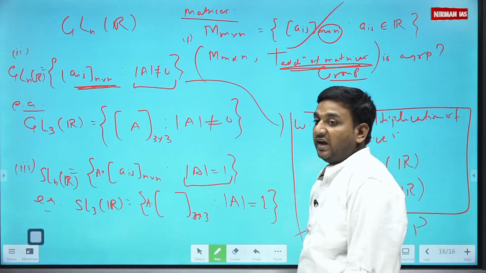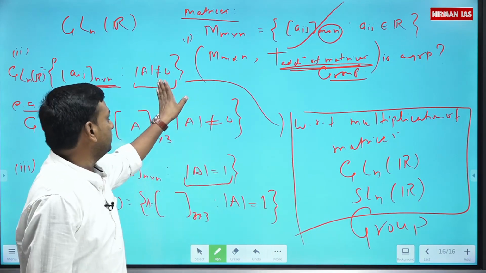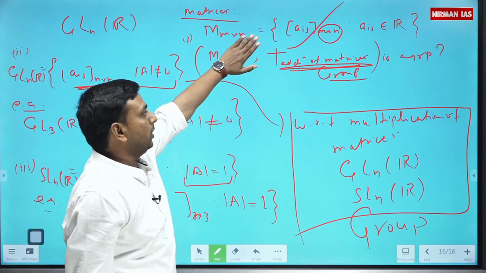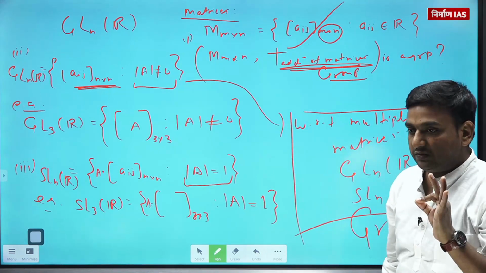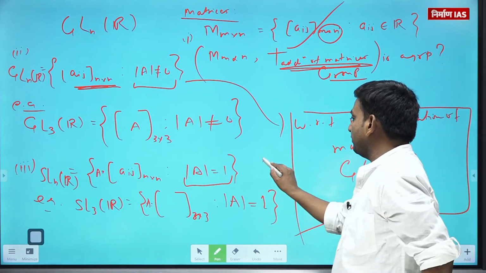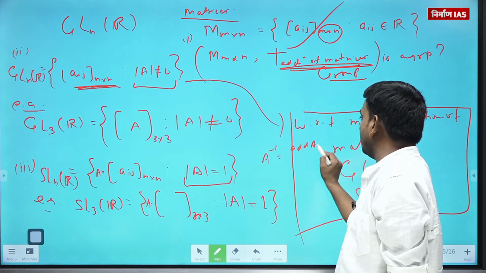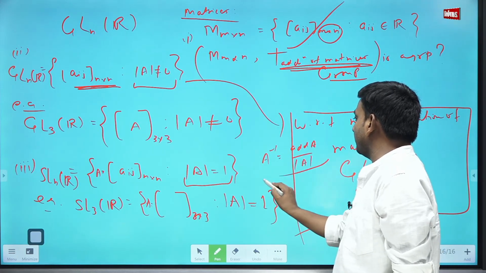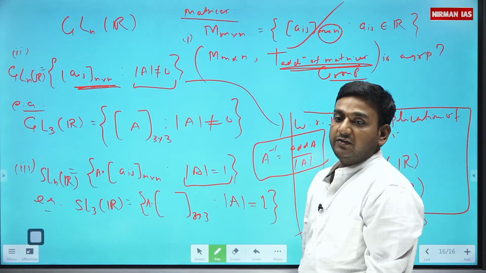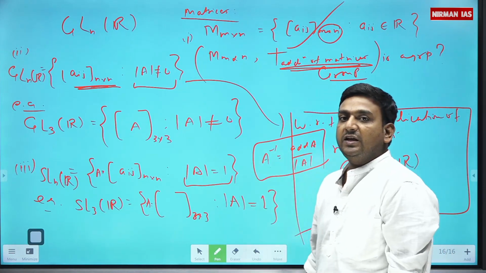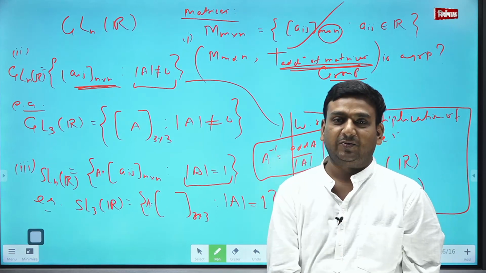If you have some square matrix and its determinant is not given as non-zero, then we will not talk about a group with respect to multiplication, because as you know, A inverse is the adjoint of A upon the determinant of A. So with respect to multiplication, if I wish to talk about inverse, then I need the determinant value to be non-zero.